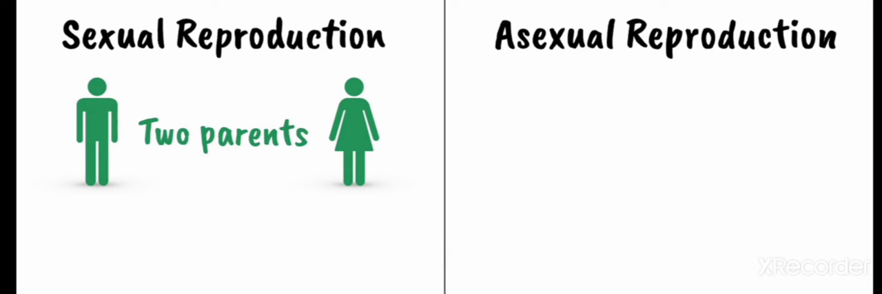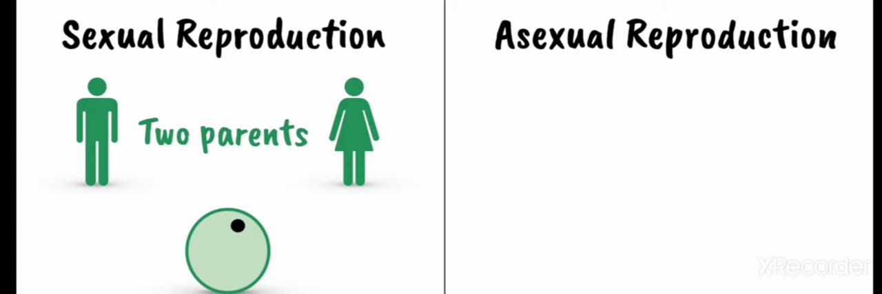There are two main types of reproduction: sexual and asexual modes of reproduction. In sexual reproduction, two parents are involved, each providing a reproductive cell which combines with the other parent's reproductive cell to produce a new unique cell which can develop into a complex organism.